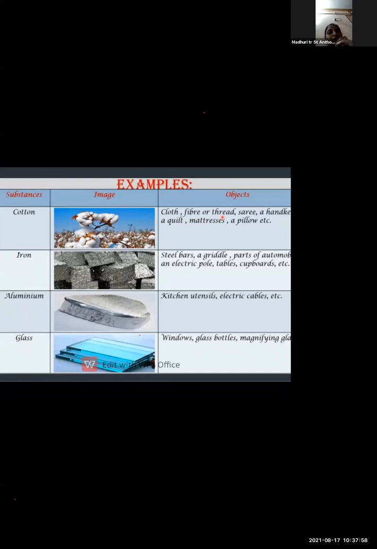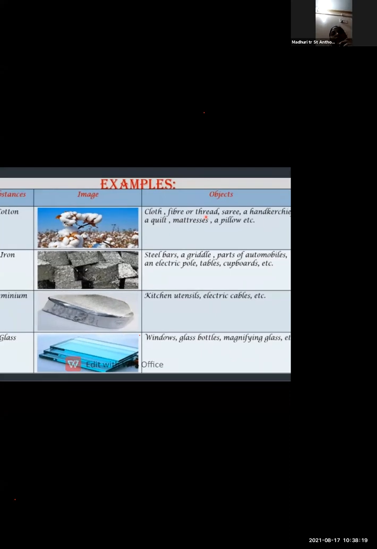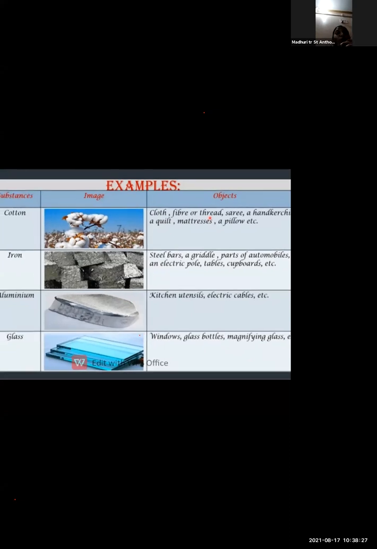So here are some of the examples. Substances are given, images of the substances are given, and which type of objects are obtained from them is shown. So cotton. Okay. Cotton plant, you can see here the image of the cotton plant. What does the cotton give? Objects are made from the cotton: cloth, fiber or thread, saris, handkerchief, quilt, mattresses, pillows are made out of cotton.